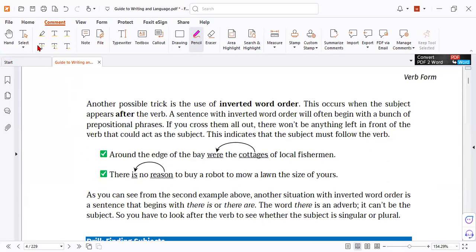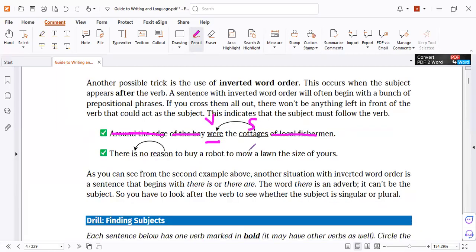That is compound subjects. How about the inverted order? In the inverted order, sometimes you will find the subject after the verb. Like that, prepositional phrase, delete, delete, delete. We will find the verb and the subject. Same here again: infinitive phrase, delete, infinitive phrase, delete, prepositional phrase, delete. So subject and then verb. And as you know, here and there are adverbs. The subject must be a noun or pronoun. Delete. That's why.